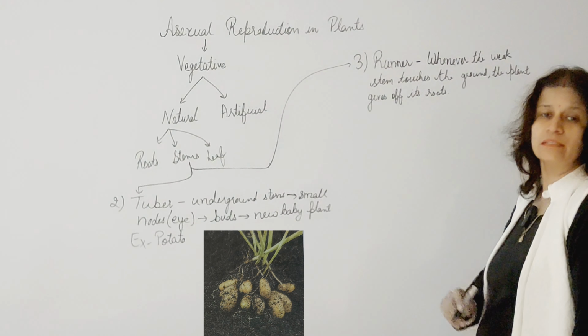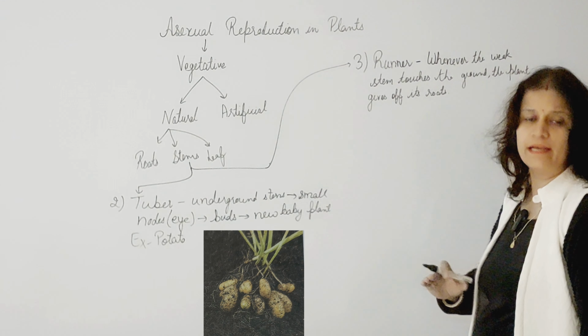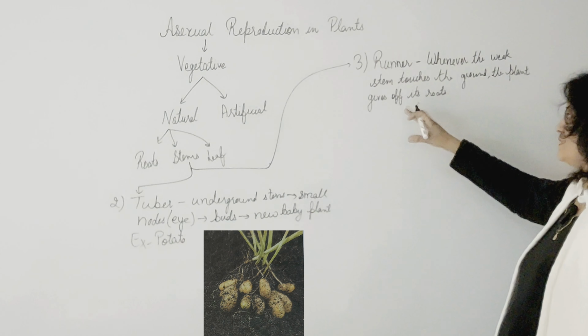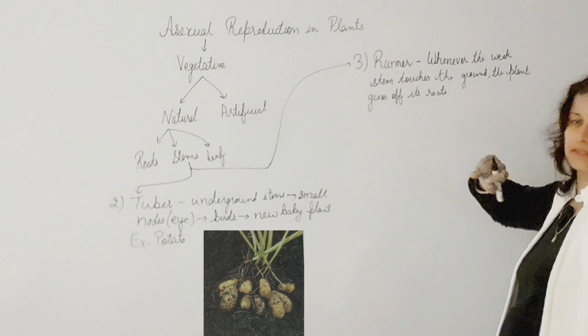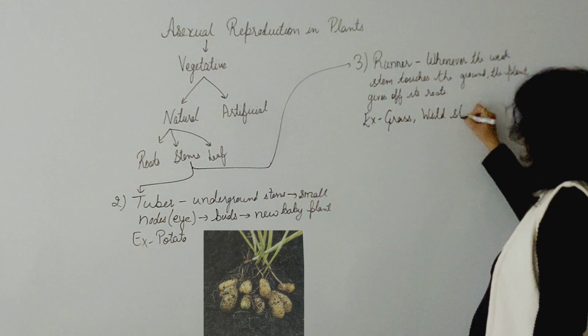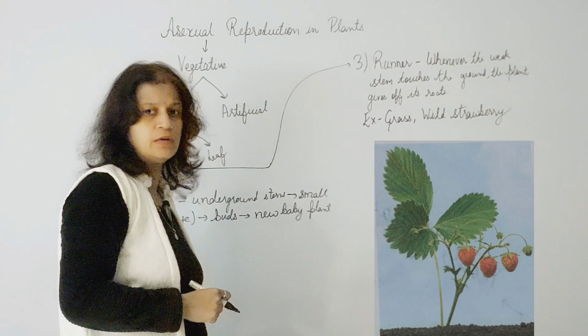In that case, what happens, when older plants die and the new branches or new plants grow up with the stem which touches the ground. Example of this is grass and wild strawberry, and the picture of the wild strawberry is shown below.